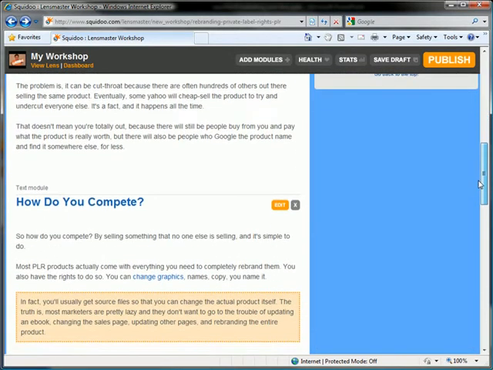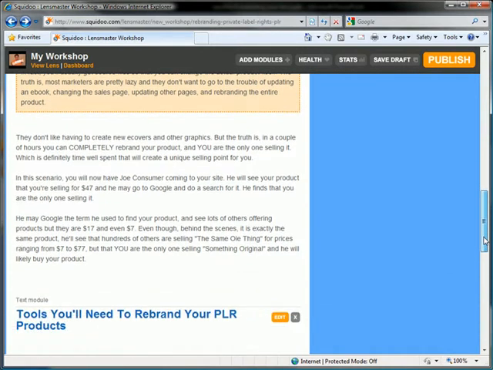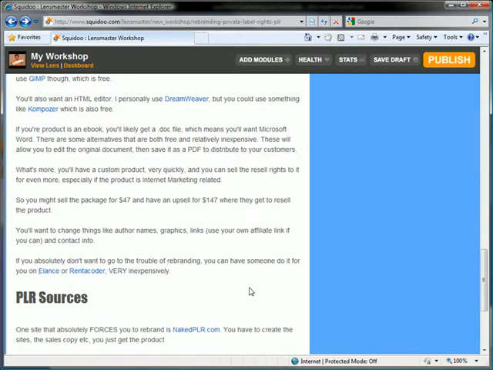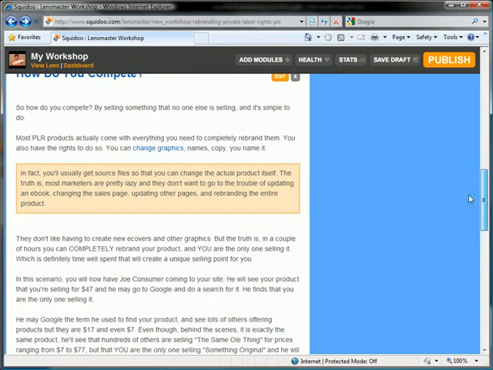I've already made some friendly recommendations, links within the lens itself. And I've also updated some more things. I put some links to where they could download a trial of Photoshop and Dreamweaver, and download GIMP and Composer, which are free, and then links to Elance and Renicoder. Really, there's not a limit to the amount of links that you can put in a lens, but there is a limit to the amount of links that you can put to one domain. I think it's 9 links to one domain. And as you can see here, I've got lots of links in the lens, but they're all to different domains, so there's no problem with that.